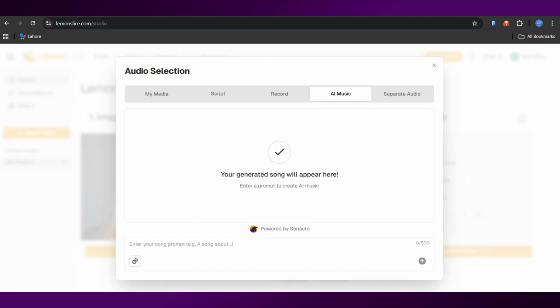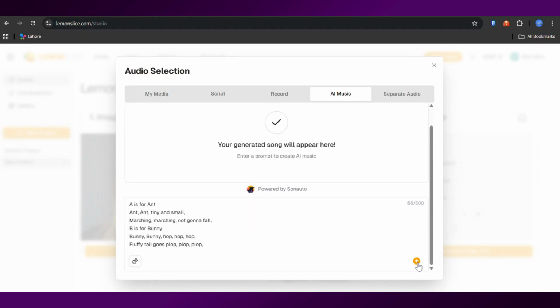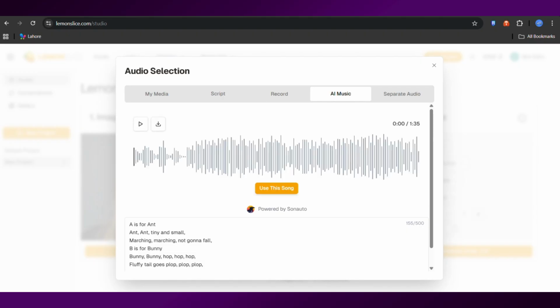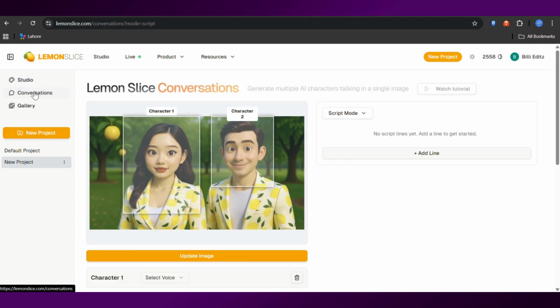Now you'll see a box where you can paste your lyrics. Paste the full lyrics of your song into that box. Then click the little arrow button to generate. Wait just a few seconds and boom, your AI-generated song is ready. To use it, click on Use this song. After that, you'll be taken back to the home page. From here, click on Conversation. This is where we'll combine our images and our song to create the video.